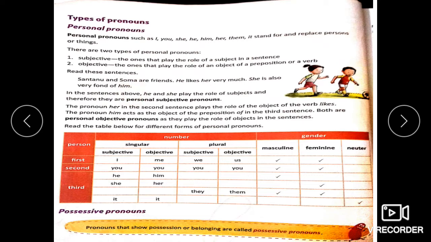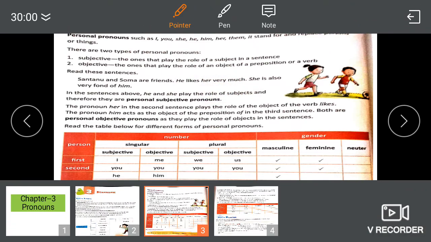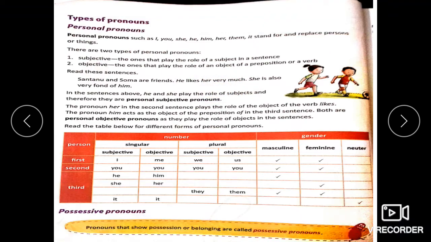Now, Shantanu and Shoma are two nouns here which are being replaced by some pronouns later in the other sentences. Like he likes her very much. He here stands for Shantanu and her here stands for Shoma. So he likes her very much. If we consider this particular sentence, he is used here as a subject. Therefore, he is a personal subjective pronoun.